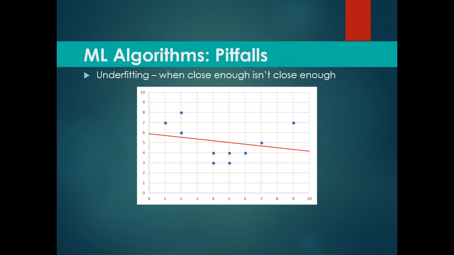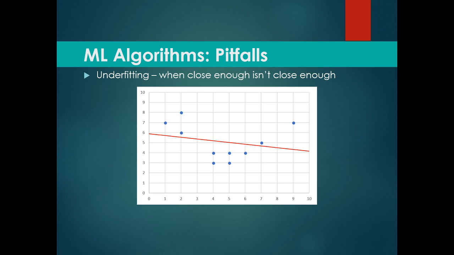Now, let's look at some of the ML algorithms' pitfalls as well. First pitfall is underfitting, when close enough isn't close enough. As you can see, these points don't necessarily pass through the line, but the distance between these points and our regression line is way more. So that's why it's called underfitting, as it doesn't capture all the sentiment of the data.